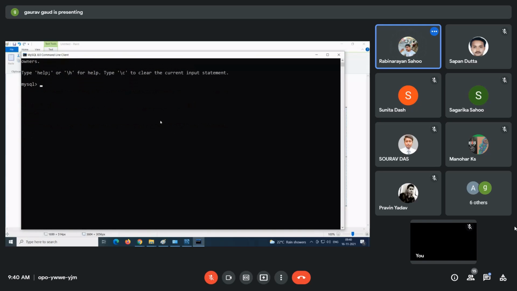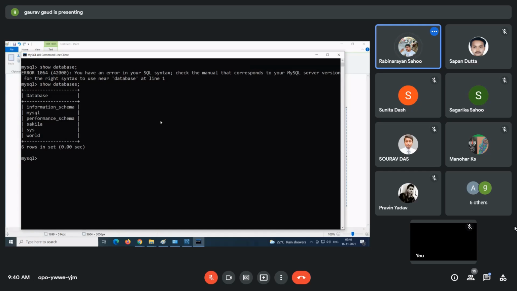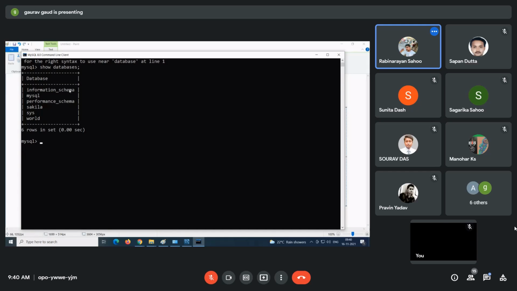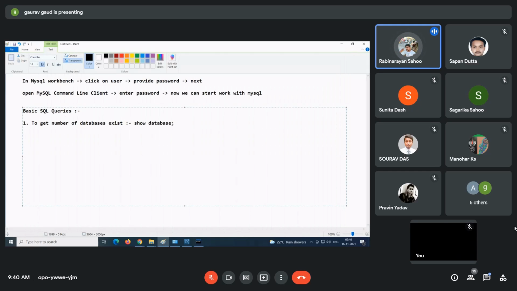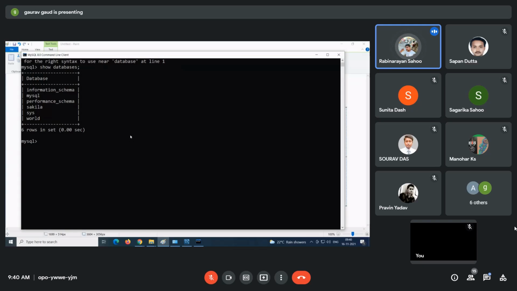See, very simple. So here just type show database. Okay, I guess show databases because we will get multiple databases. Yes. Are you able to get it? So what is the query? Show databases, to get the number of databases that exist in the system. So how many databases are there? Information schema, MySQL, performance schema, Sakila, SYS, World.